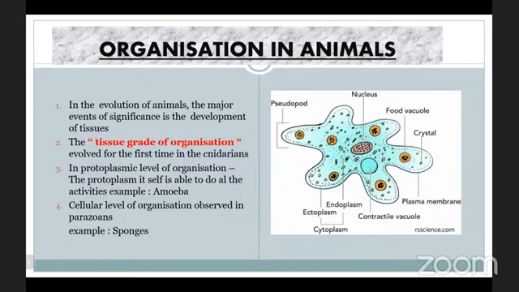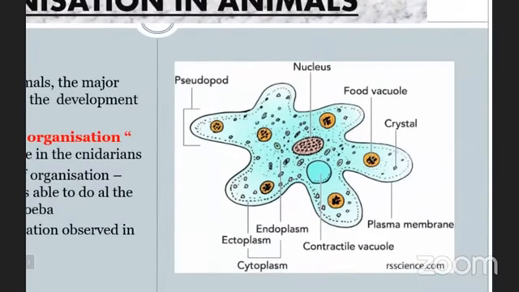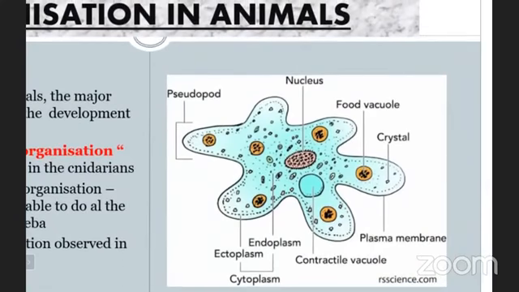Now here you are able to see one picture, that is the amoeba. It is a well-known picture. Everybody knows very well. It doesn't have a particular shape. When we are observing the parts of this amoeba, you are able to see only the nucleus and vacuoles. When observing any cell, we should know some 3 basic points. The first one is the cytoplasm, the second one is the protoplasm, and the third one is the nucleoplasm.